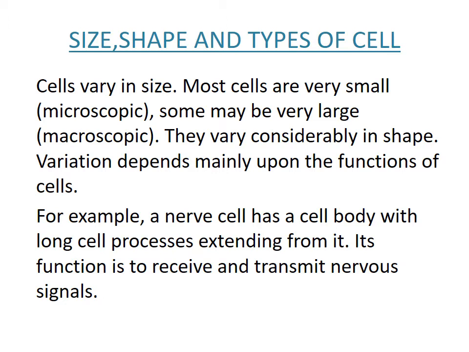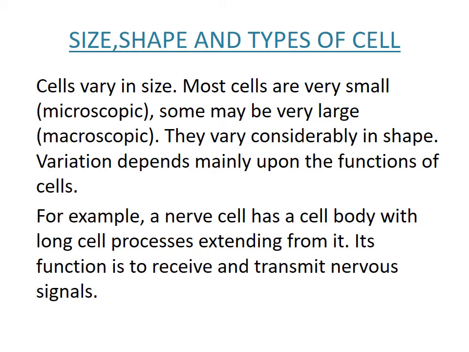Even they vary in shape. There is no definite shape for every cell. Each and every cell is different in shape, even in our body. Variation depends upon the functions of the cell. Last time we saw that it is the functional unit of life. So different functions are done, so there is a variation.